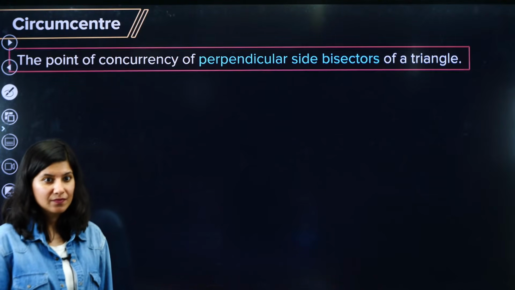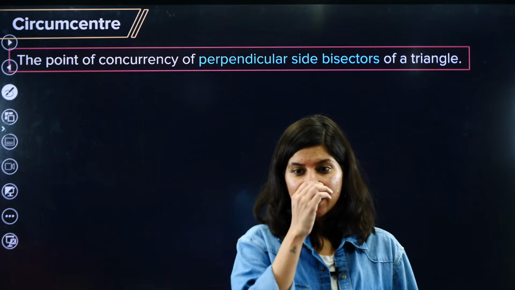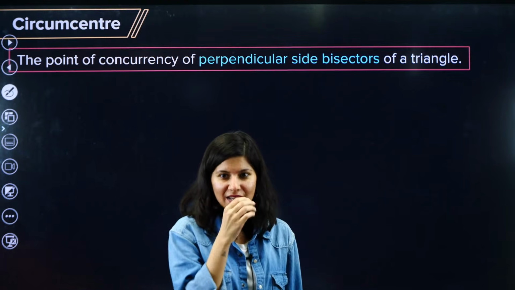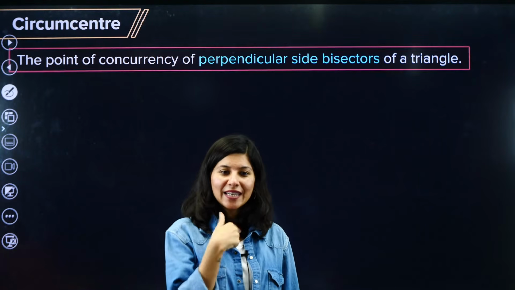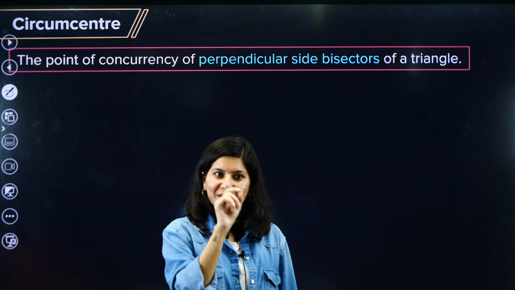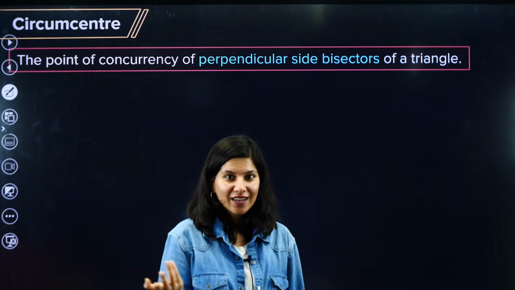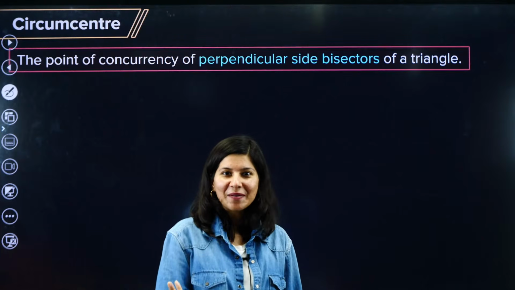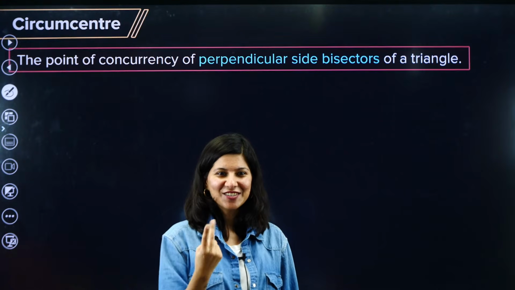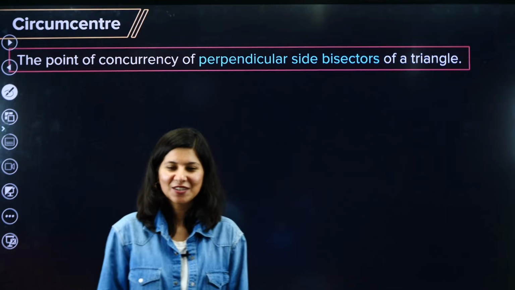Clear? Now next, the last center. What do you mean by ninja, ma'am? Are you asking what is ninja? My name is Namrata Ma'am, and in offline and online, the students used to call me NJ ma'am, NJ. So it sounded like ninja. That's why my name became ninja. You guys call me ninja only, okay?